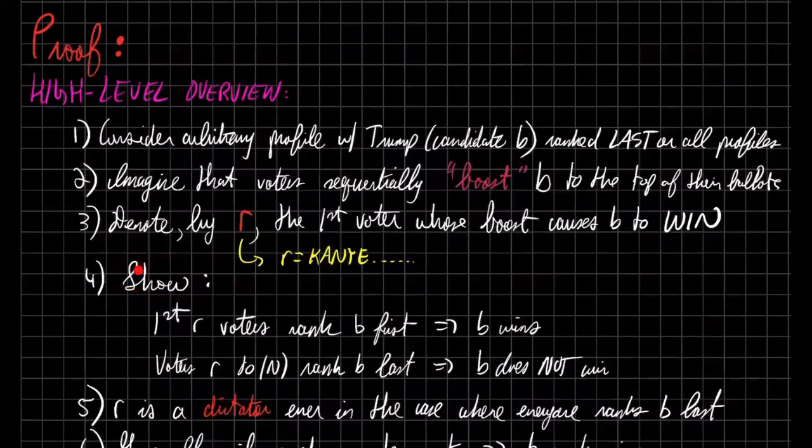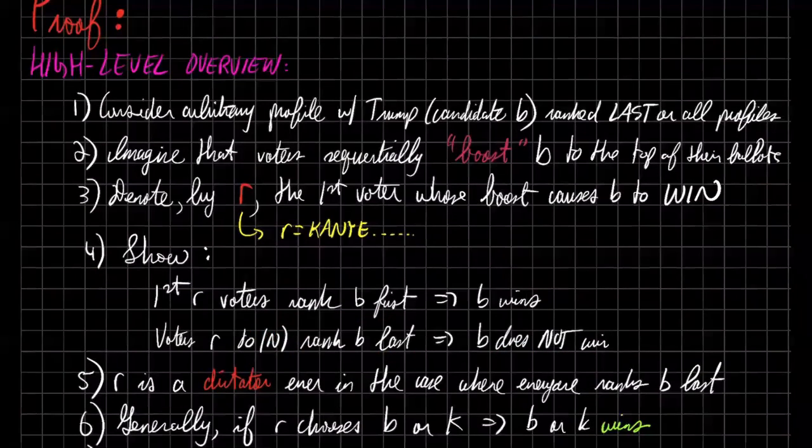Once we dive into the actual proof, first we're going to show that if the first R many voters rank Trump first, then Trump is going to win. Conversely, if voters R to the end of the voters rank Trump last, then Trump does not win no matter what.